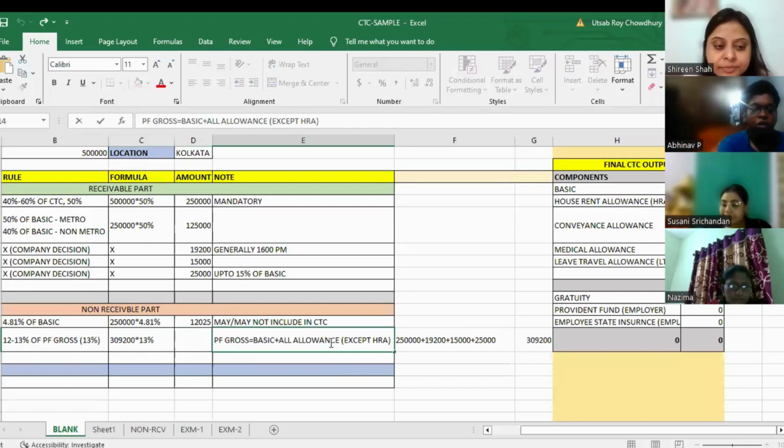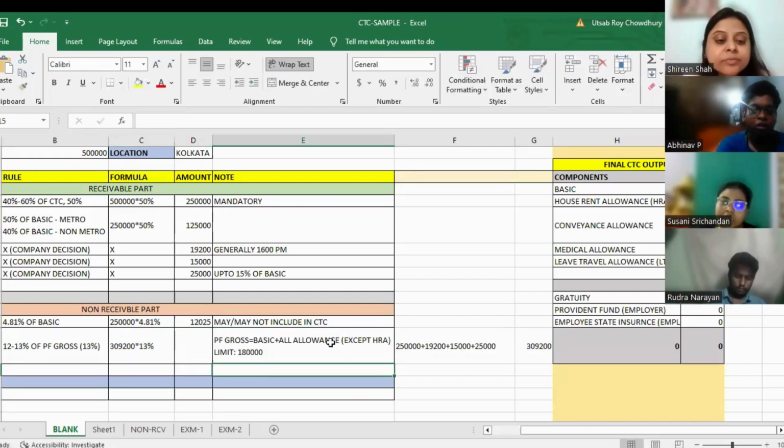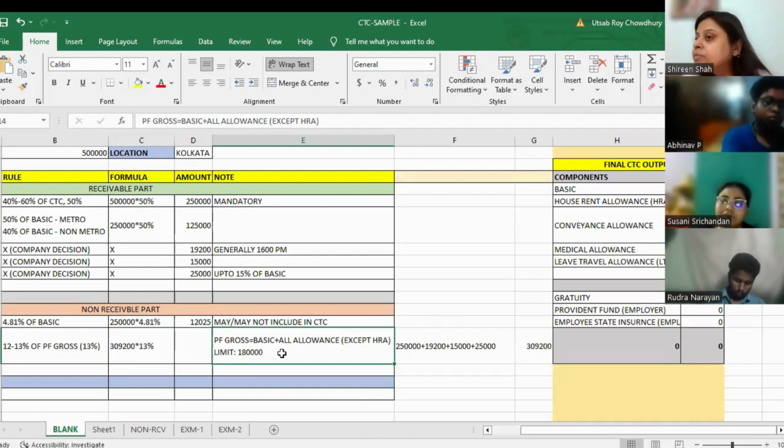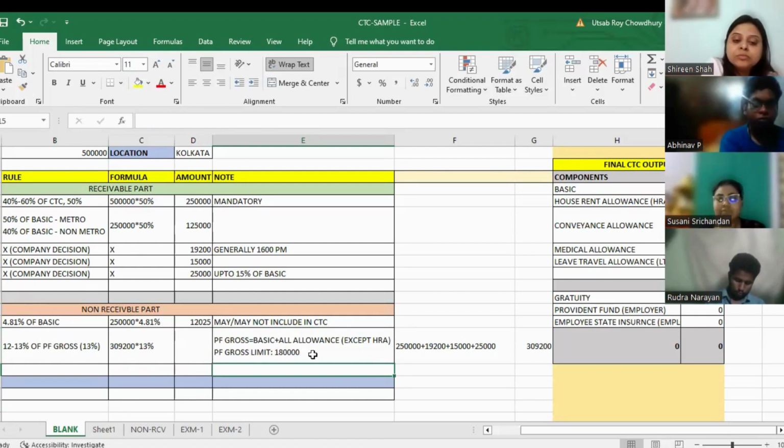Right, sir. But there is a catch. In this PF calculation, there is a limit of 1,80,000. There is a limit on PF calculation, that is 1,80,000. That means if your PF gross is more than 1,80,000, you cannot consider that amount, but you have to consider 1,80,000 only.